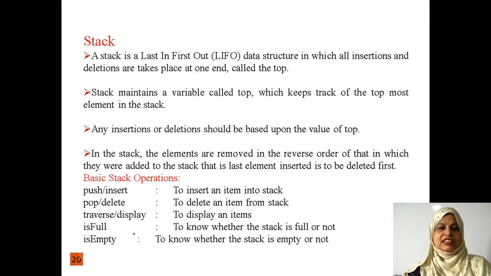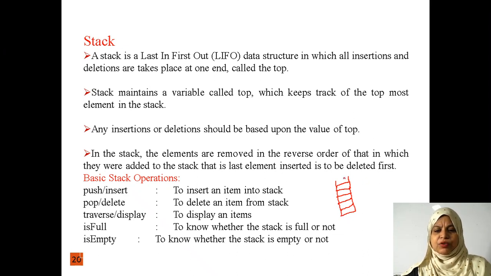Coming to stacks, this is a very important topic. Stack is a linear data structure in which we can insert the element and we can delete the element from one end. For example, here I'm going to write: this is a stack. Stack is a linear data structure, so elements will be arranged in a linear, sequential order.